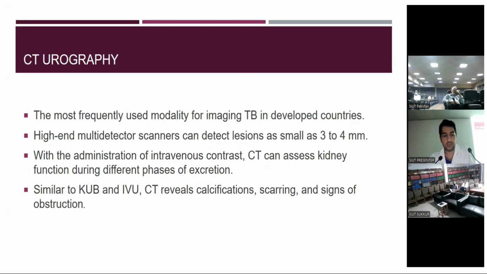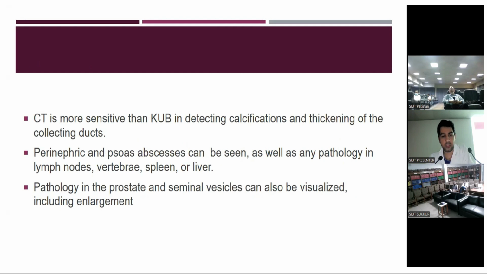CT urography is the most frequently used modality for imaging TB in developed countries. High-end multi-detector scanners can detect lesions as small as 3 to 4 mm. With the administration of IV contrast, CT can assess kidney function during different phases of excretion. Similar to KUB and IVU, CT reveals calcification, scarring, and signs of obstruction. CT is more sensitive than KUB in detecting calcification and thickening of the collecting ducts. Perinephric and renal abscesses can be seen, as well as any pathology in lymph nodes, vertebra, spleen, or liver. Pathology in the prostate and seminal vesicle can also be visualized, including enlargement.